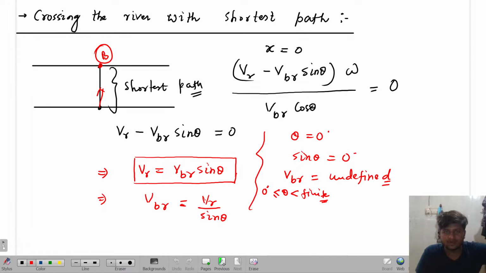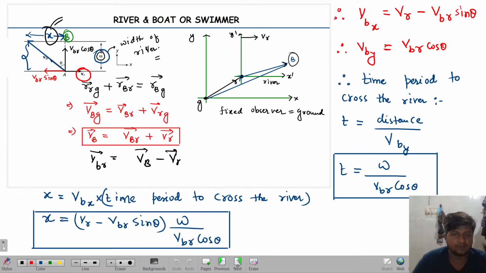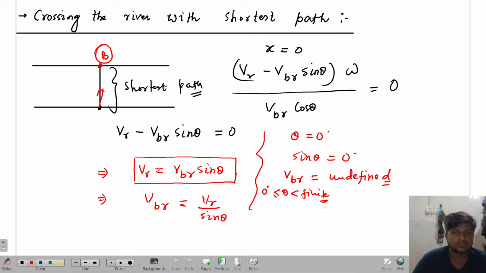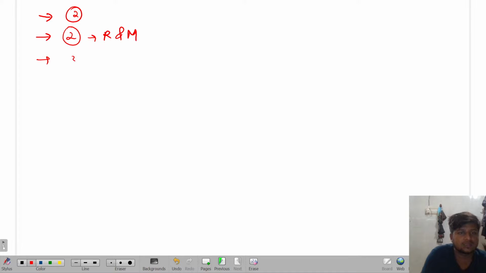So based upon this river and man, and the train problems we have done, tomorrow I'll solve at least 6 to 7 different kinds of problems. Got it or not? And after that, one more day for rain and man, and for rain and man also 6 to 7 different kinds of problems. So how many days will it take? I'll tell you guys, so that you are perfect in this chapter. 2 more days for this topic, then at least 2 more days for rain and man, and at least 3 more days for projectile motion. At least 1 week more I will require to complete this syllabus.